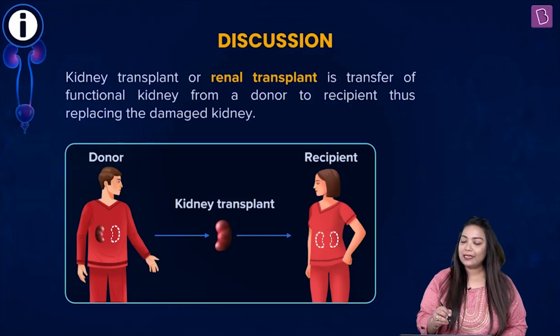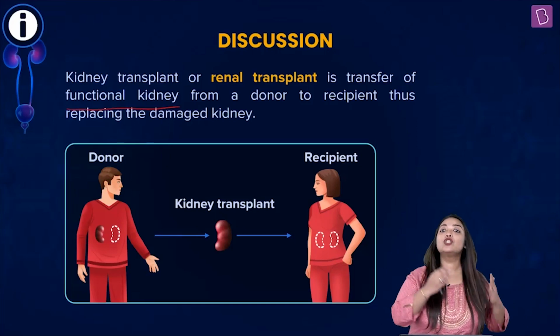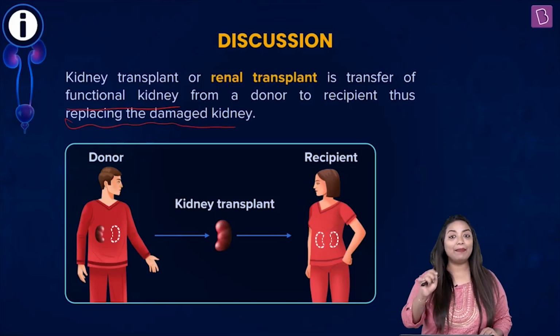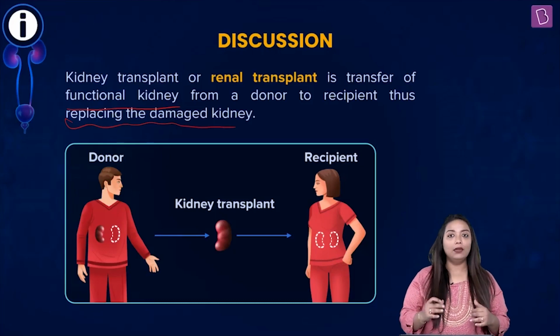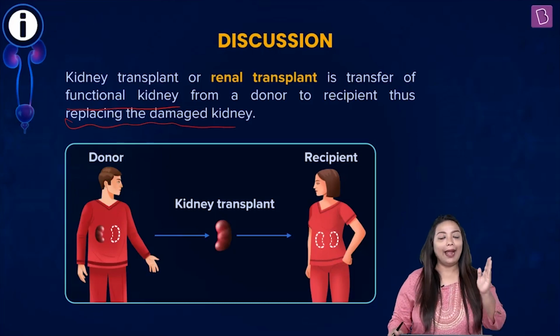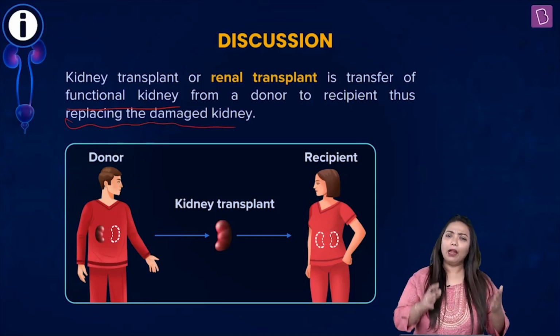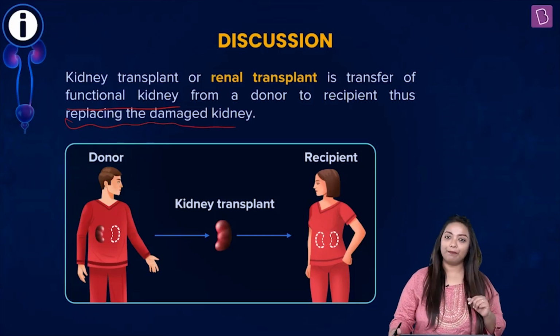Okay. Now, what happens here? It's the transfer of a functional kidney from a donor to a recipient, thus replacing the damaged kidney. Of course, there are a lot of parameters that you need to check on whether or not the recipient and donor match. Okay. And for a successful transplant, you need to be very particular about those parameters, which can be blood group and then the immunity, the response of immunity, etc.